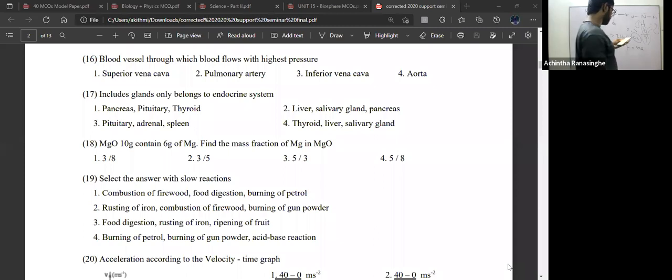So in this, the 16th question, superior vena cava brings deoxygenated blood from head and the upper part of the limbs to the right atrium, and pulmonary artery carries deoxygenated blood to the lungs. Inferior vena cava brings deoxygenated blood from the lower part of the body to the right atrium.